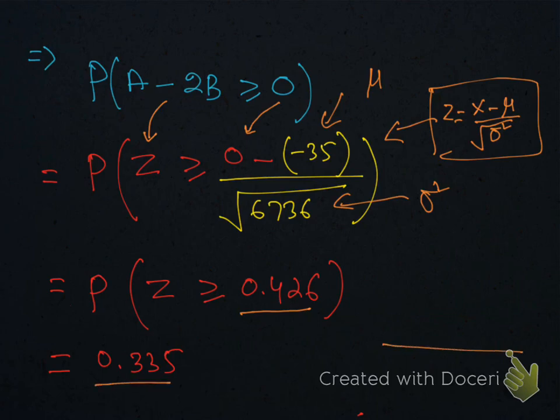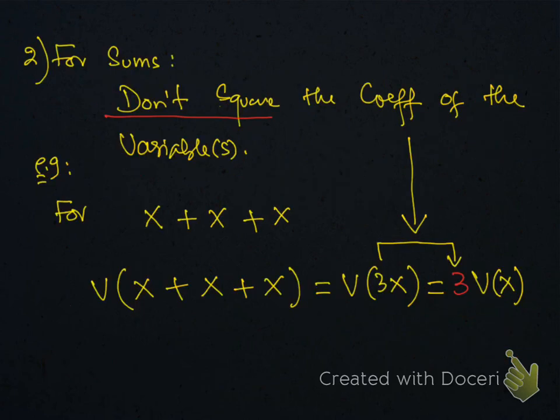If you sketch this for normal distribution, you will get this thing. This area is required and you know how to get this area. You have already done this in S1, so I'm not going to discuss this here. Now this is the case 2.